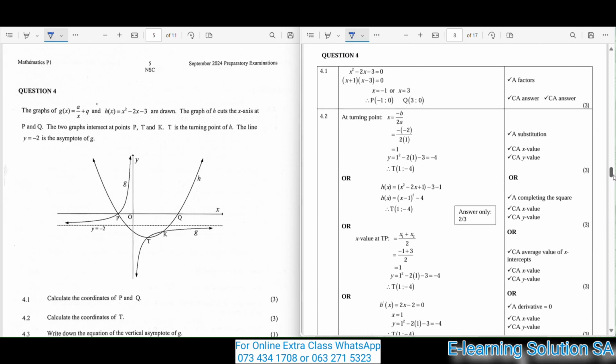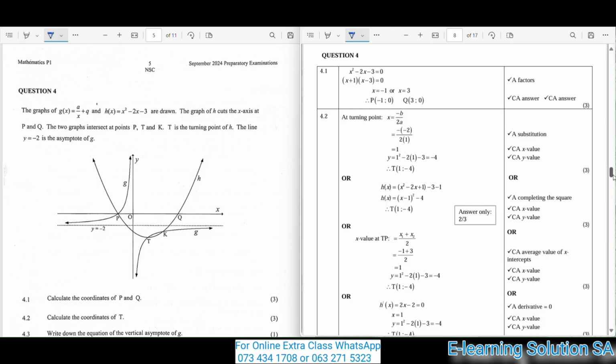The graphs of g of x equals a over x plus q, and h of x equals x squared minus 2x minus 3 are drawn. The graph of h cuts the x-axis at P and Q. The two graphs intersect at points P, T, and K. T is the turning point of h. The line y equals -2 is the asymptote of g.